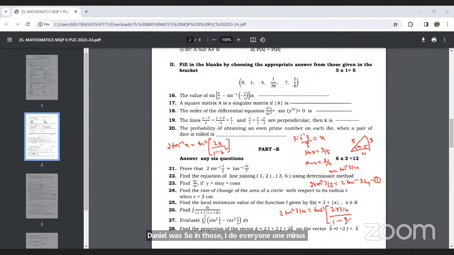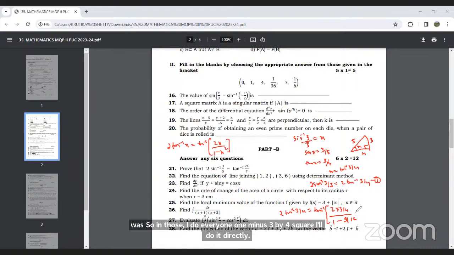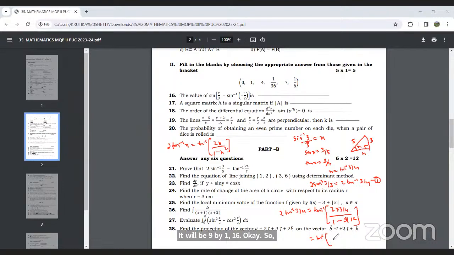I'll do it directly. It will be 9 by 16. On simplifying it further, we get tan inverse, 2 and 2 will cancel, so it will be 3 upon 2 divided by 16 minus 9, which is 7 upon 16.